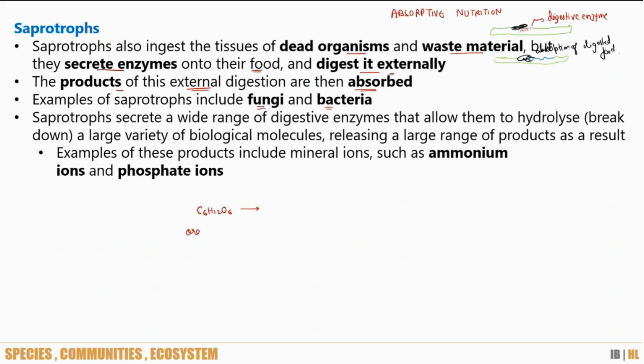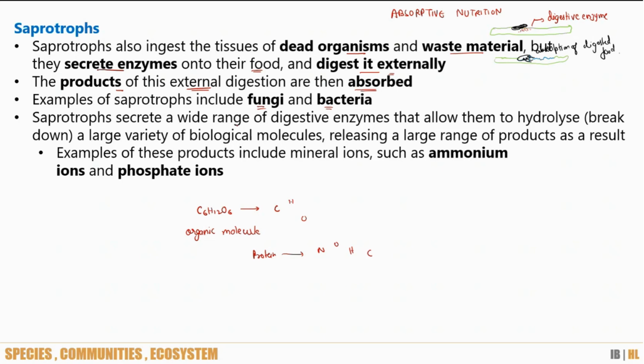This is an organic molecule. So when decomposers digest the food, they convert this organic matter into inorganic forms like carbon, hydrogen, oxygen. Similarly, when proteins are broken down, it will release nitrogen, oxygen, hydrogen, carbon.